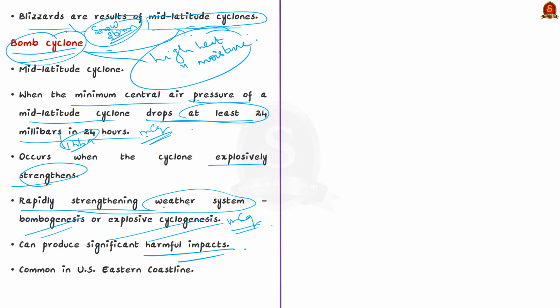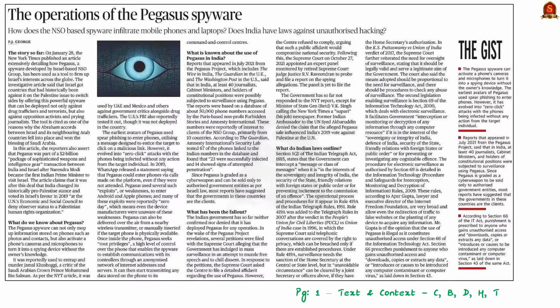And note that the US eastern coastline is one of the regions where bombogenesis is most common. That is why it is now affected by a bomb cyclone and severe snowstorm. In this article, we have seen what is a cyclone, what is a mid-latitude cyclone and what is a bomb cyclone, its formation, etc. That's all regarding this article. Now we will take up the next news article.